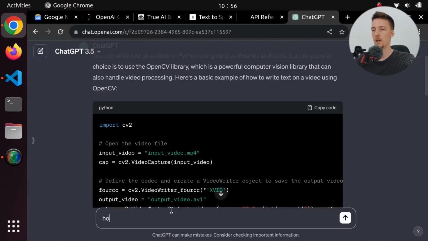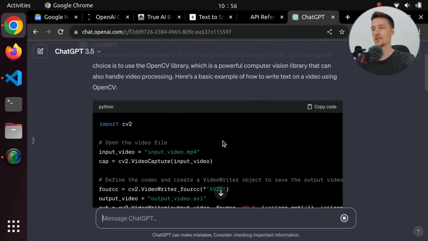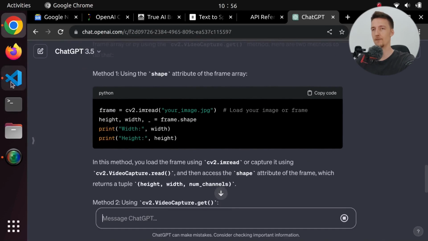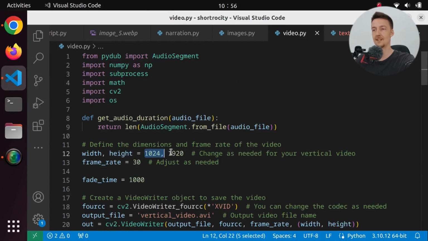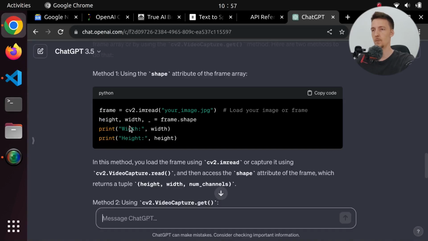How can I get the width and height of the frame? Which, by the way, is one issue that I didn't quite fix properly. We are actually creating the video with these dimensions. So this should be 1080, but because the images we create are 1024, then I used this. So I guess we have to scale the images or do something. But we can get the shape.